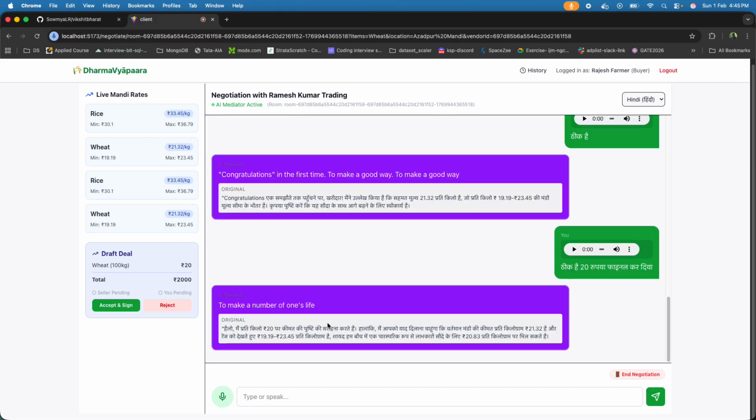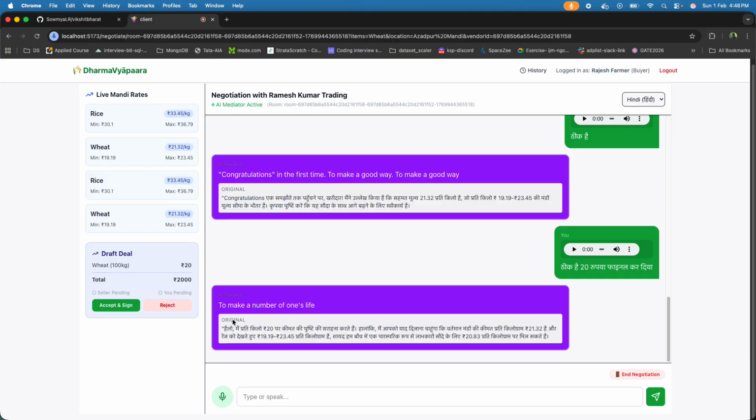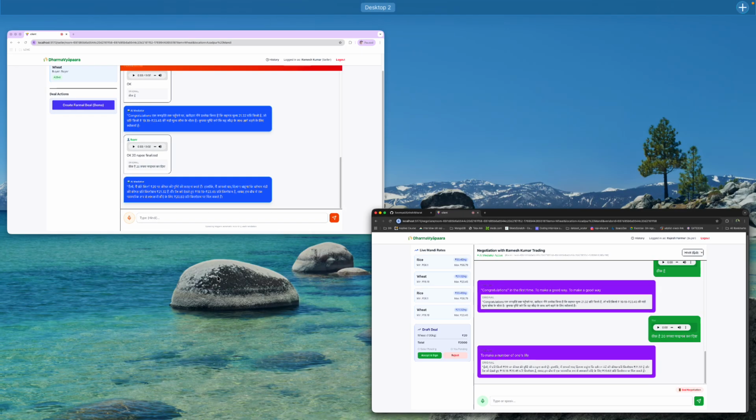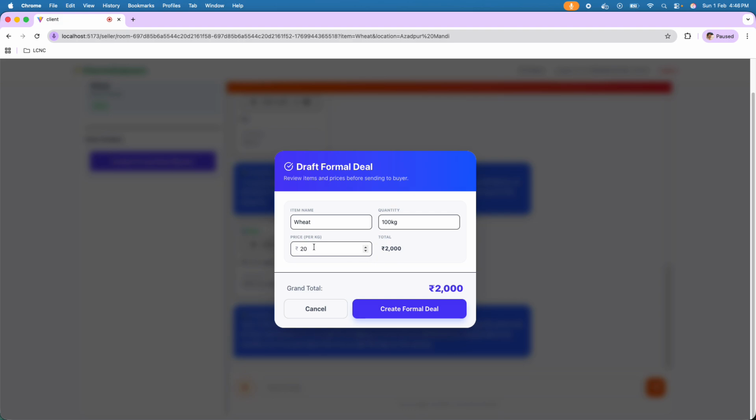See how instant and how fast it is. We just said OK and AI just captured the message and it agreed that they have finally agreed for this 20 rupees and it started to draft a deal. It's really beautiful, right? The price has been captured and the quantity has been captured.